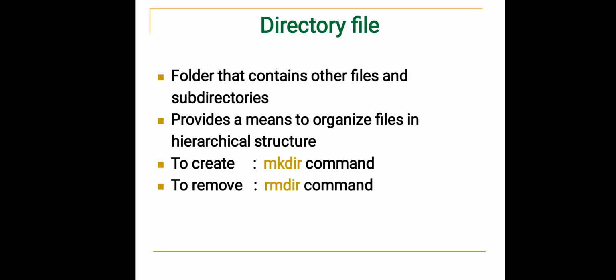Then we have directory file, a folder that contains other files and subdirectories. A directory file contains both subdirectories and other files. It provides a means to organize files in a hierarchical manner, which means directory files can be organized in a tree-like structure. To create a directory file, we use mkdir, and to remove we use the rmdir command.